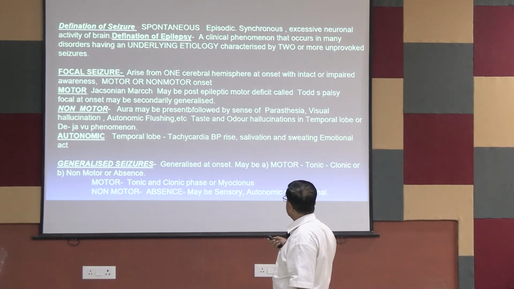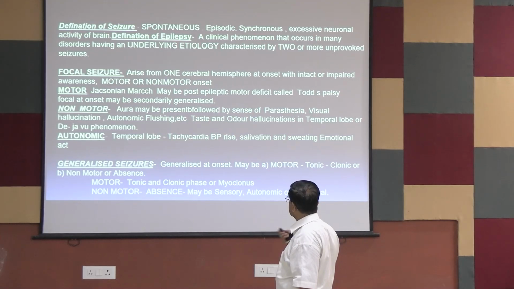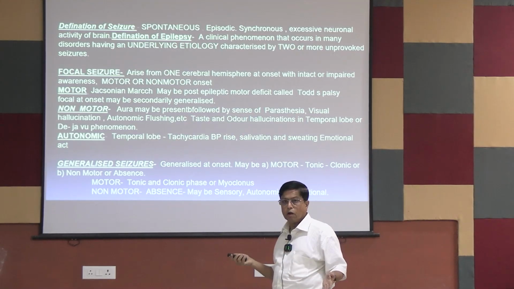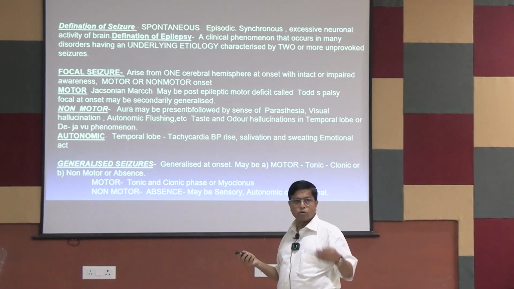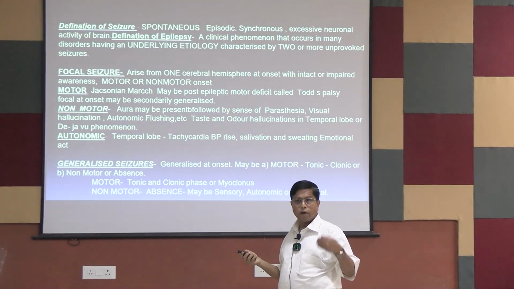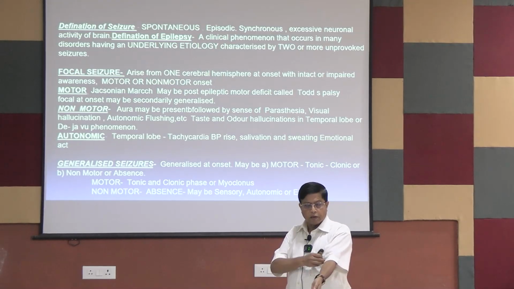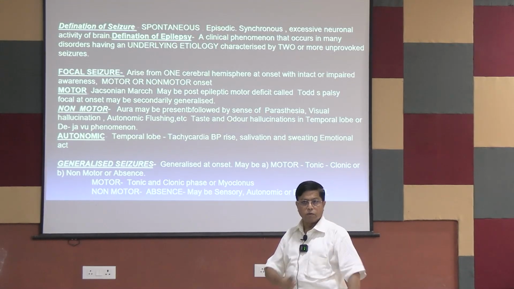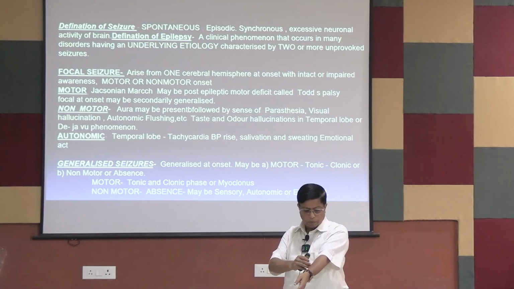This aura may be followed by these symptoms of non-motor seizure. Paresthesia. Anesthesia means total loss of sensation, and paresthesia is a positive sensory finding. The patient feels that something is going there. Some bugs, the patient will tell, some insect is going through my hand.